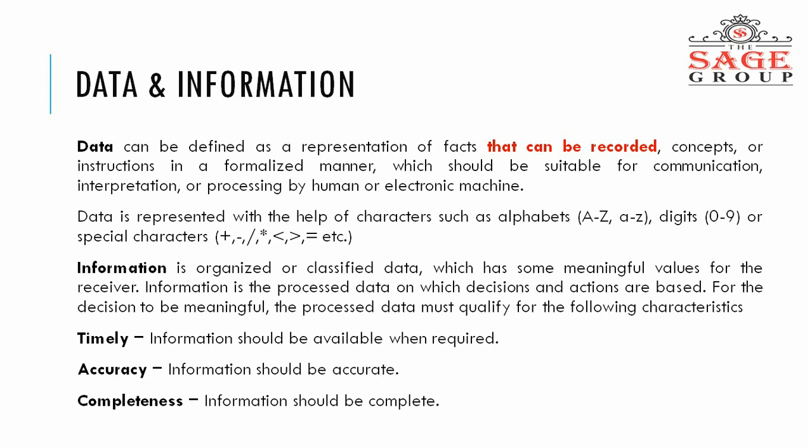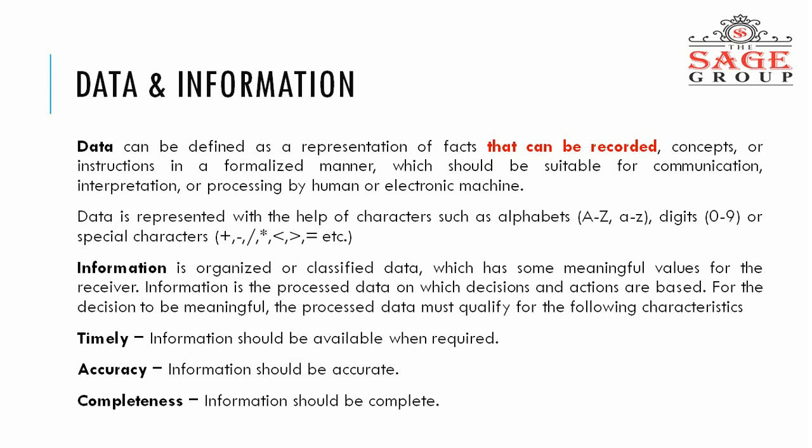Now come to the next. First of all, we will understand what is data and information. Data can be defined as a representation of facts, concepts or instructions in a formalized manner, which should be suitable for communication, interpretation, or processing by humans or electronic machines. If we are talking with each other, there is some voice.